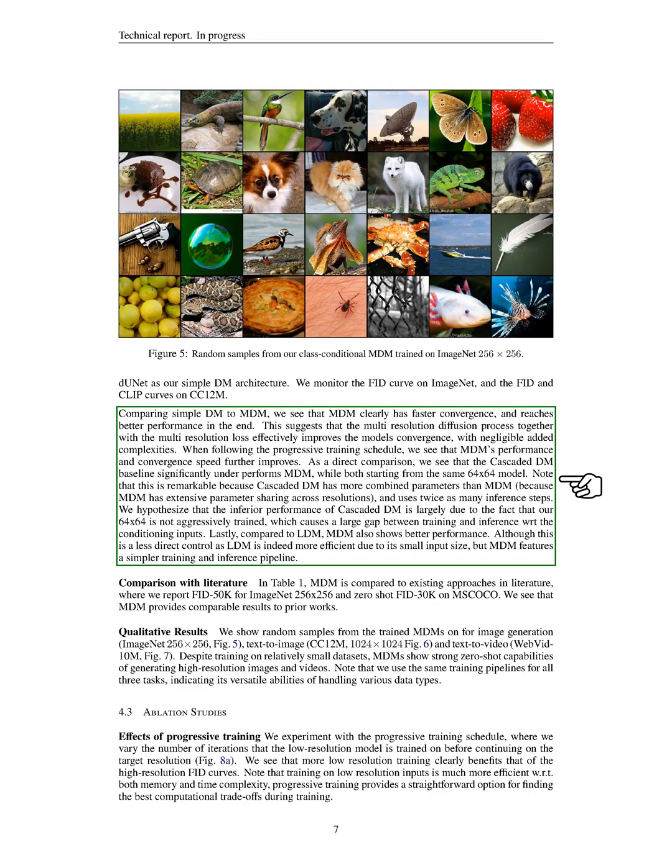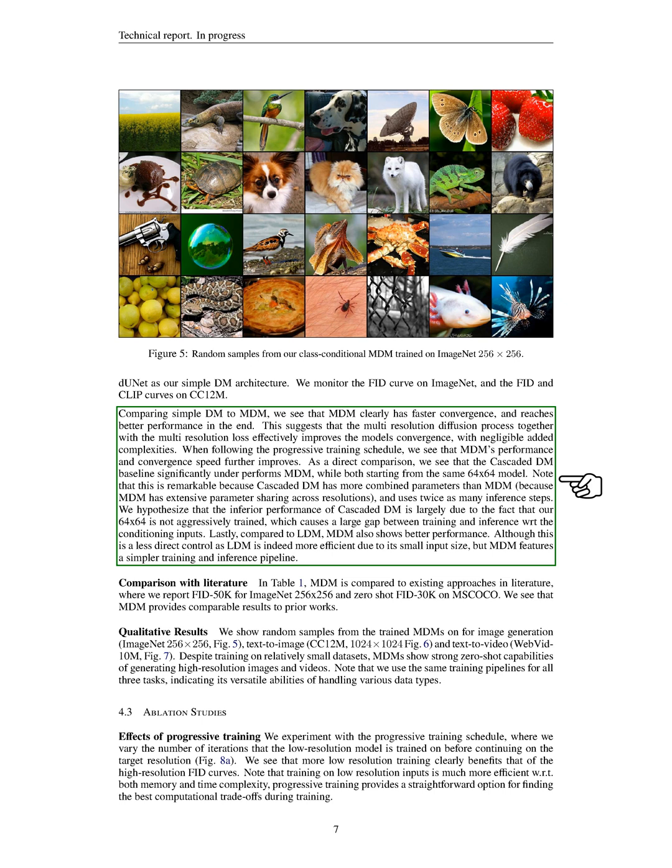Comparing the simple DM to MDM, we found that MDM converges faster and performs better in the end. This suggests that the multi-resolution diffusion process and the multi-resolution loss effectively improve the model's convergence, with negligible added complexity. When we followed the progressive training schedule, MDM's performance and convergence speed further improved. Interestingly, the cascaded DM significantly underperformed MDM, even though both started from the same 64 by 64 model.